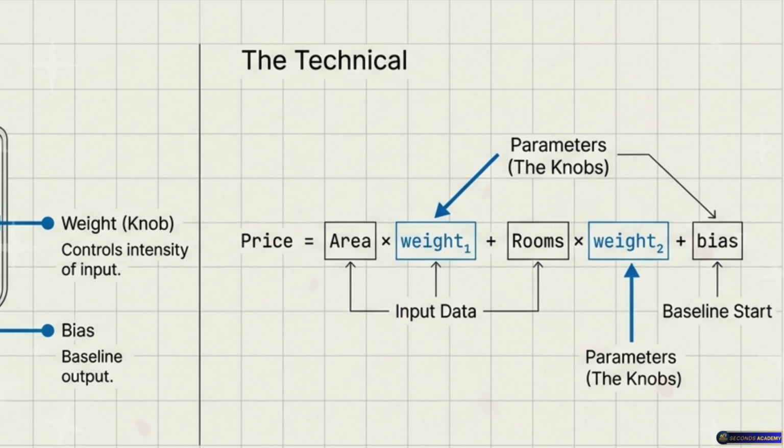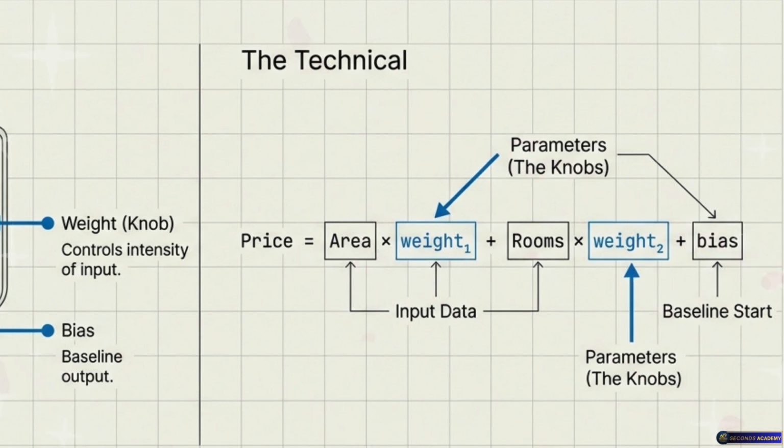Yeah, that makes a lot of sense. But you also mentioned a bias. What is that? Like a personal preference the model has? In a weird way, yes. Think of bias as the starting baseline. The baseline. Yeah. If a house had 0 square feet and 0 rooms, which is obviously impossible, but just bear with the math here, what would the base value be? Right. Mathematically, what's the starting point? Exactly. Maybe there's a base cost just for the land itself or the registration fees.